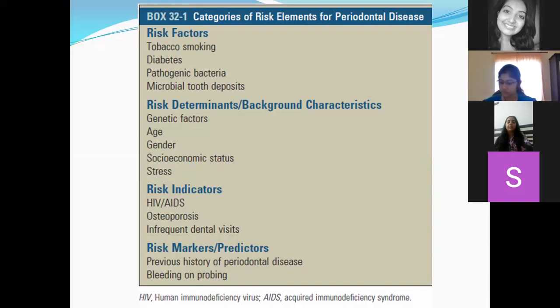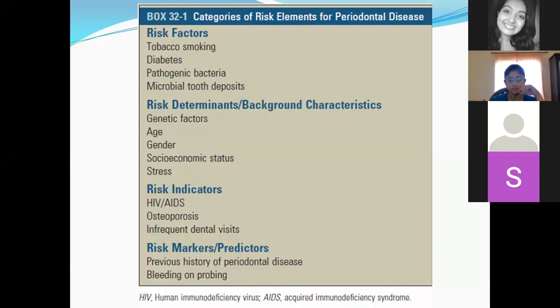So second is your diabetes. What happens in a patient who is diabetic? There will be increased glucose level in the systemic circulation. Also you will have certain alteration in your pathogenic microbiota, which is colonizing the subgingival area.